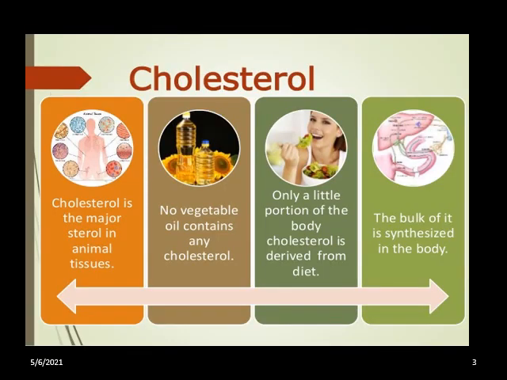Regarding the facts about cholesterol. Cholesterol is the major sterol in animal tissues. It is the precursor for other important steroids that include bile acids, adrenocortical hormones, sex hormones, vitamin D, etc., and also cardiac glycosides. Next, no vegetable oil contains any cholesterol. There is no plant source for cholesterol. Cholesterol is derived only from animal food sources.